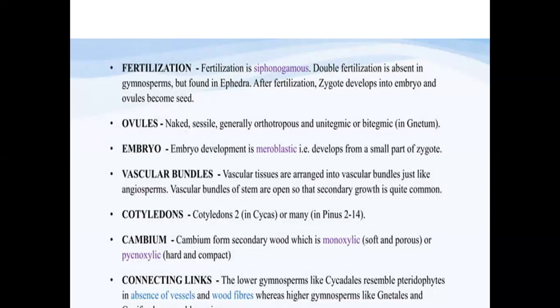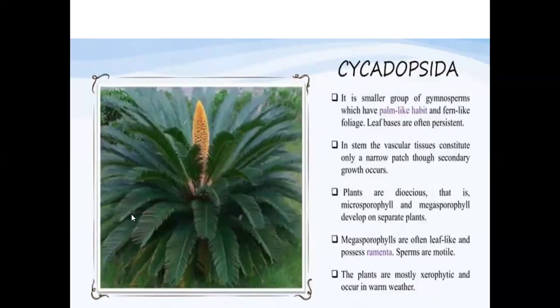Now, what are the connecting links here we talk about? The lower gymnosperms like cycadales resemble the pteridophytes in the absence of vessels and the wood fibers, whereas the higher gymnosperms like gnetales and the coniferales resemble the higher angiospermic plants.